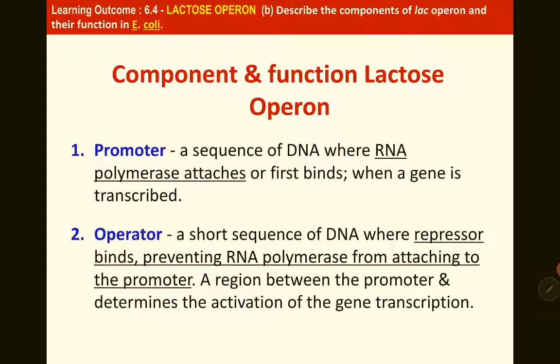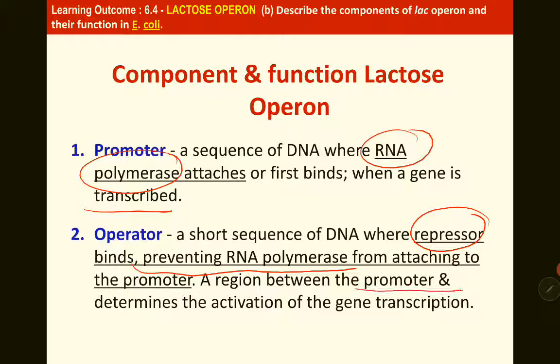So the components and functions of the lactose operon. The promoter is where our RNA polymerase attaches and transcribes the gene. The operator is where the repressor protein binds. When the repressor protein binds, it prevents RNA polymerase from attaching to the promoter. So it is a region between the promoter and the genes.